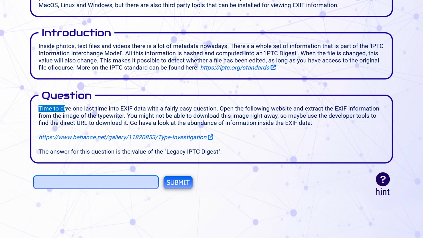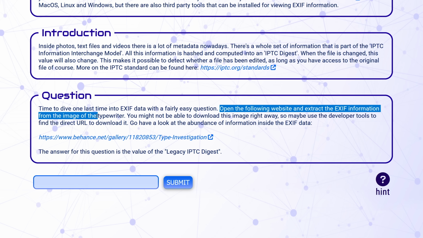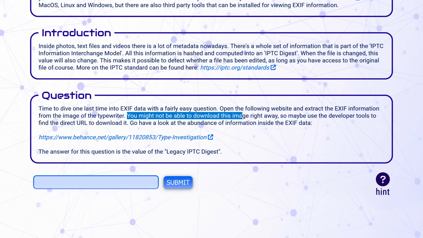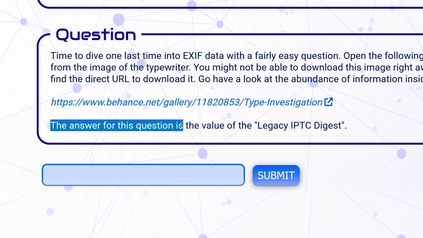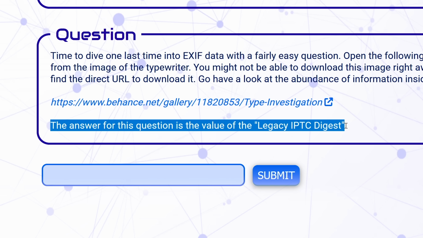Number 12. Time to dive into EXIF data again with a fairly easy question. Open the following website and extract the EXIF information from the image of the typewriter. You might not be able to download this image right away, so maybe use the developer tools to find the direct URL to download it. The answer for this question is the value of the legacy IPTC digest.